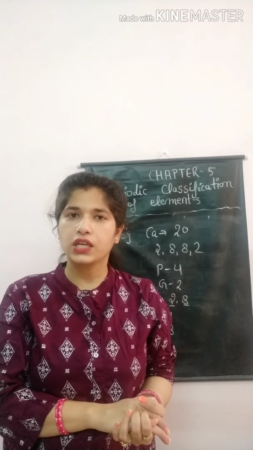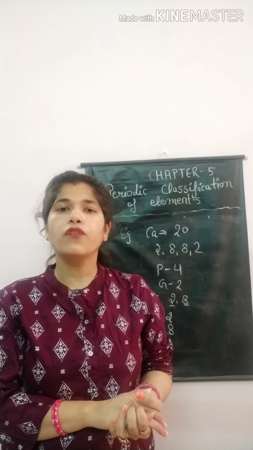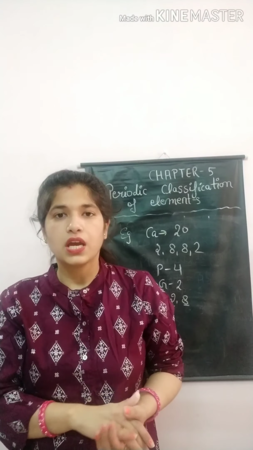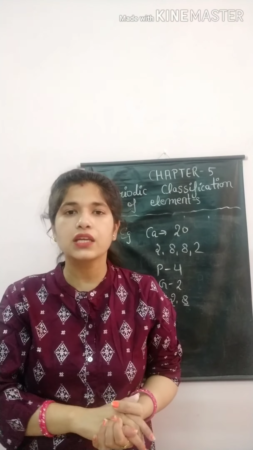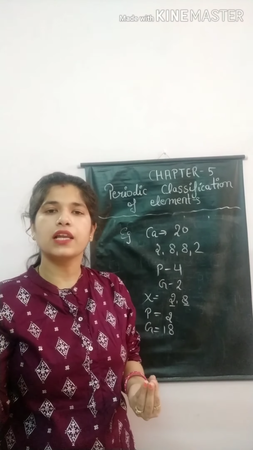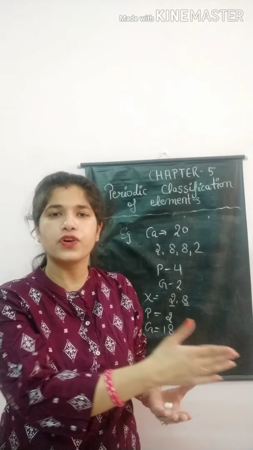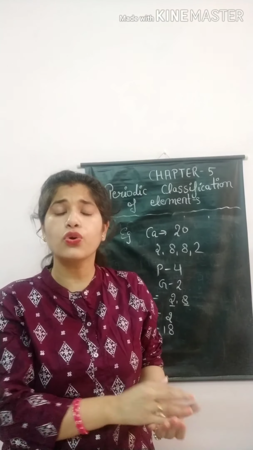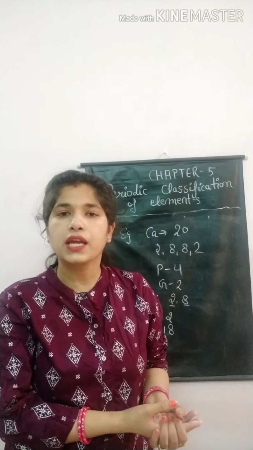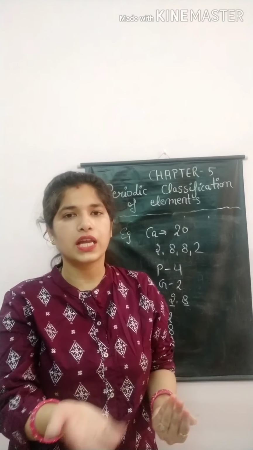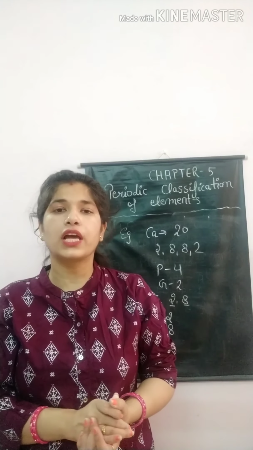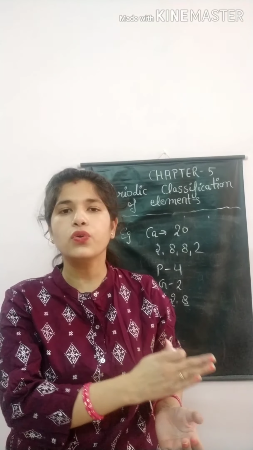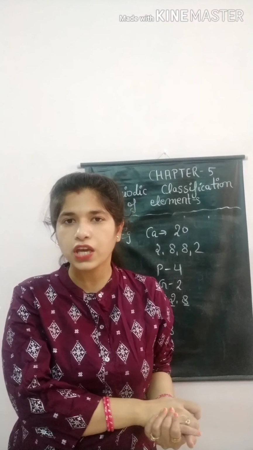After that, Newlands came. Newlands gave the law of octaves. He classified all elements in a series of 8 elements, and he said that every 8th element is a repetition of the first element. But he also failed after 20 elements, that is, he classified elements only till atomic number 20. After that, Mendeleev came.